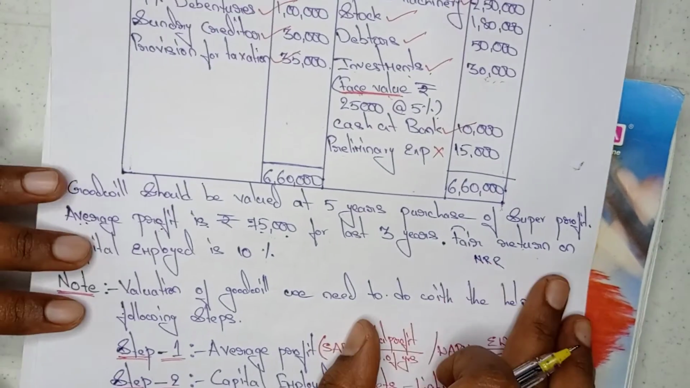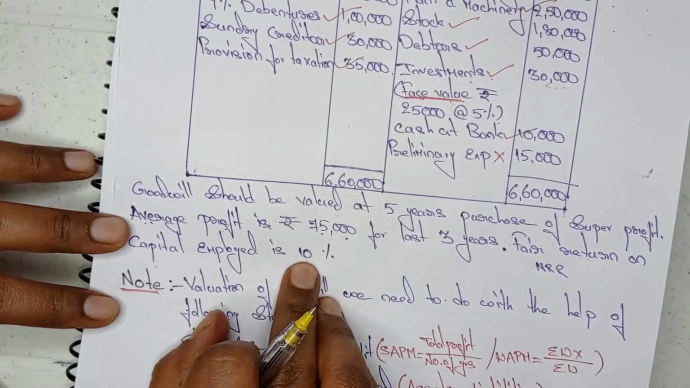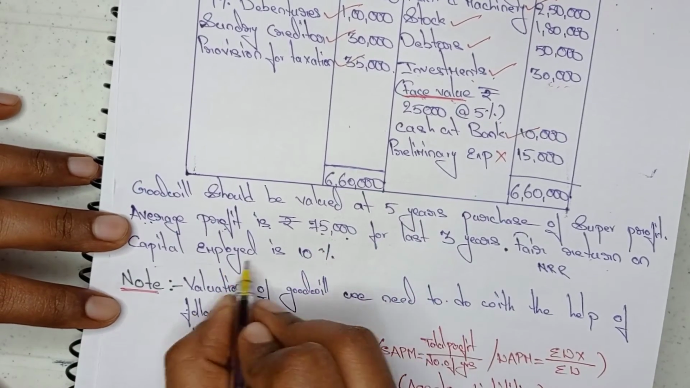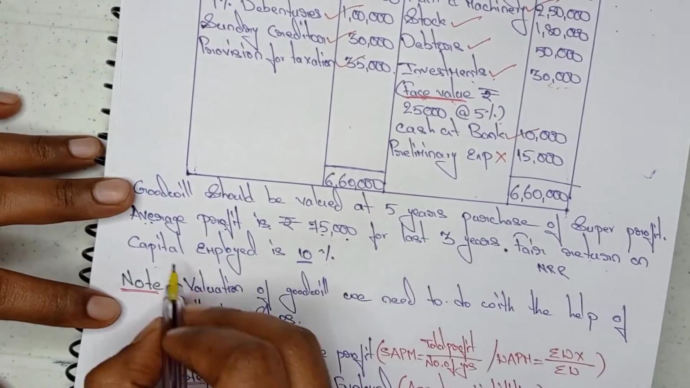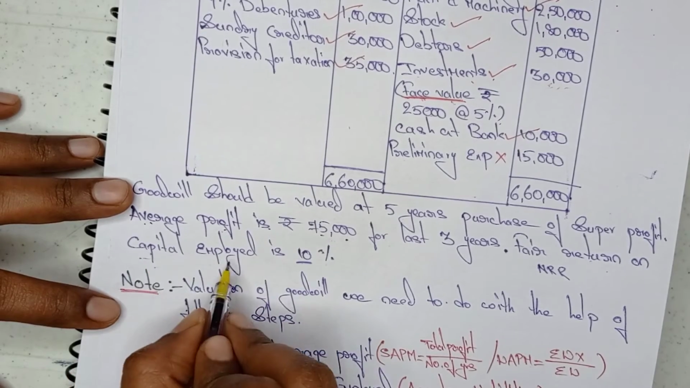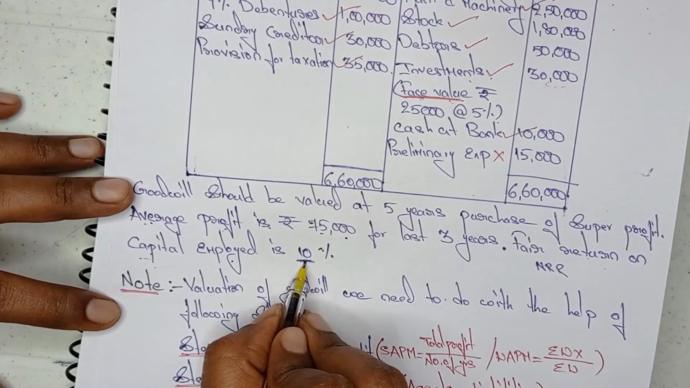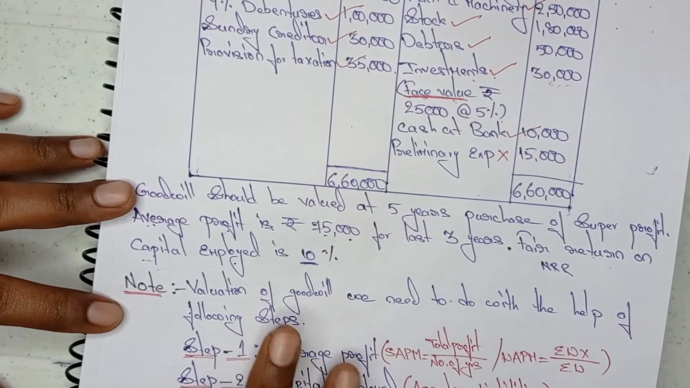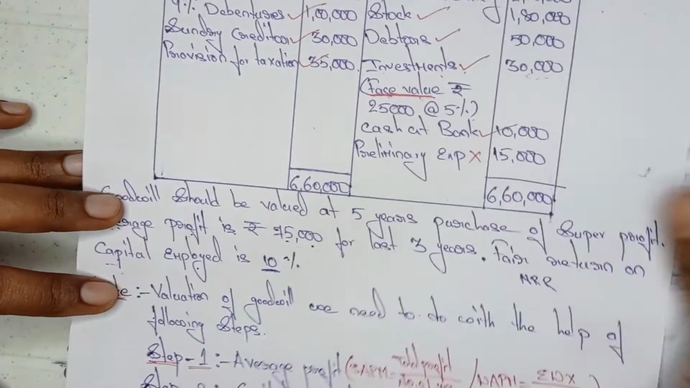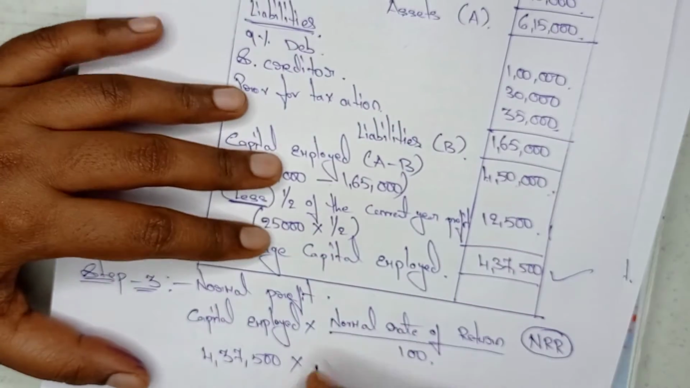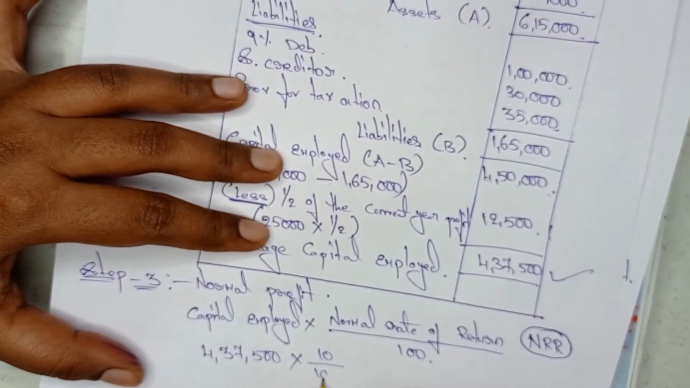Okay, so fair return on capital employed is how much? 10%. It means on capital employed only, this 10% we need to take. Here we can understand simply that if 10% is given on capital employed, it is the normal rate of return percentage. So how much is it given? 10%. So I am writing here 10, divided by 100.